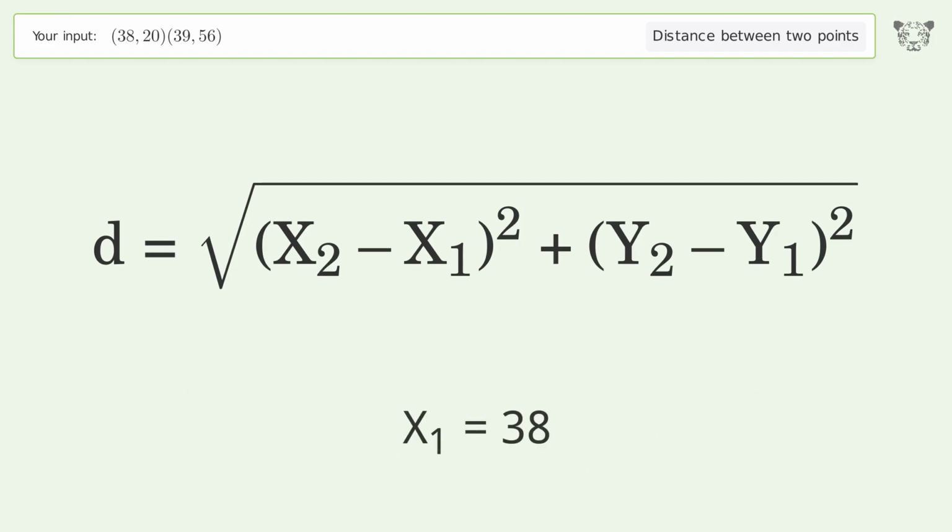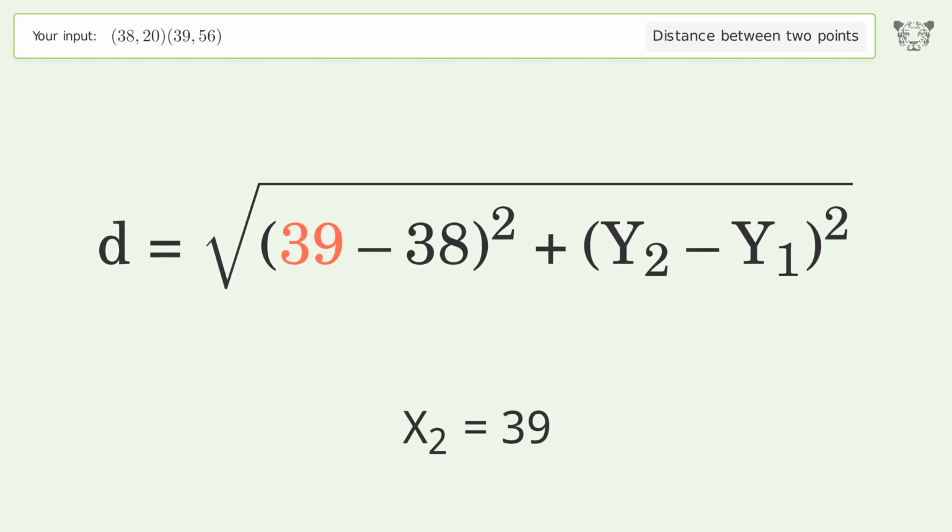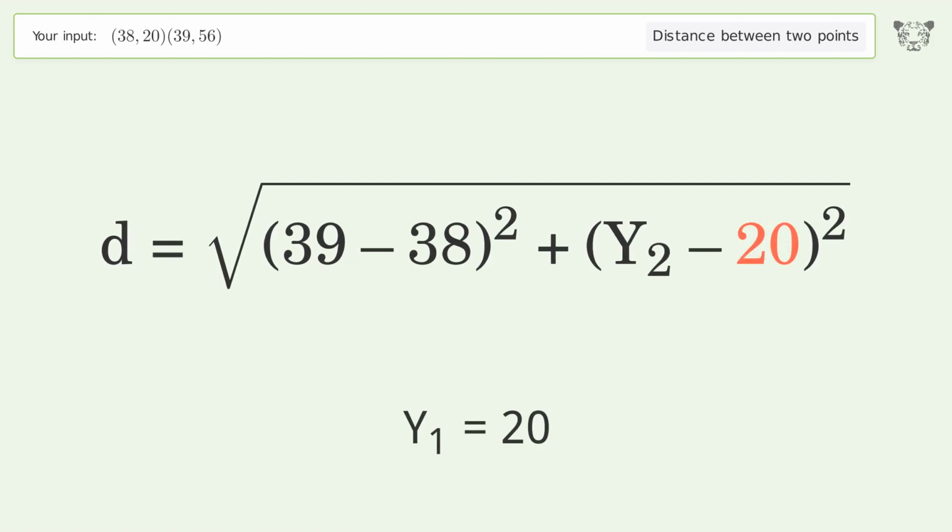x1 equals 38. x2 equals 39. y1 equals 20. y2 equals 56.